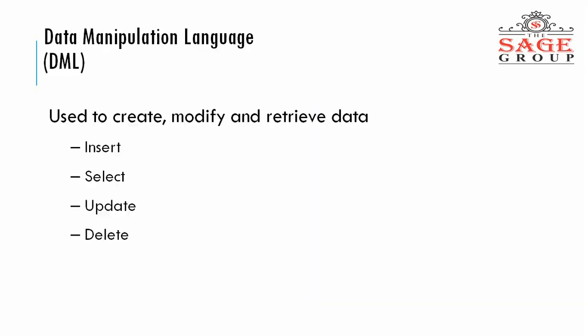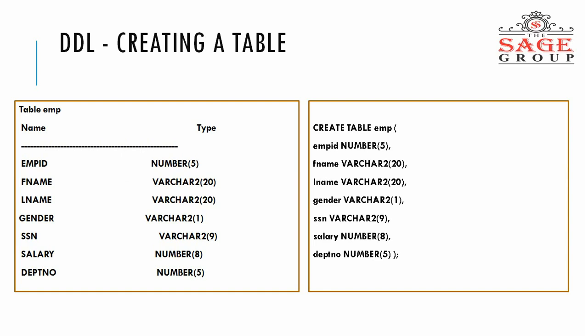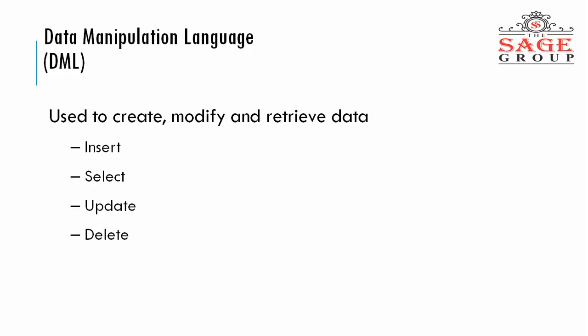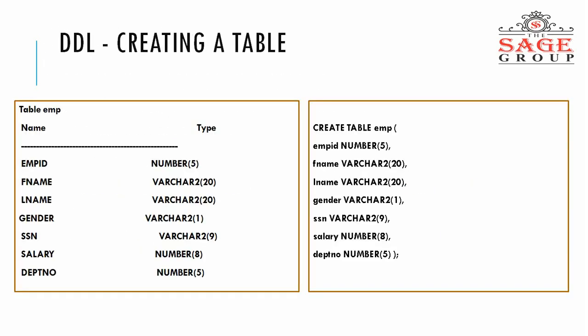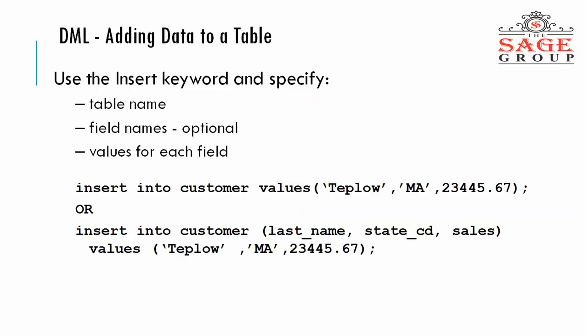Now, data manipulation language is used to create, modify and retrieve the data. Use the insert keyword and specify the table name, field names (optional), and a value for each field. Insert into customer values, suppose Tableau, MA, 2344.567.